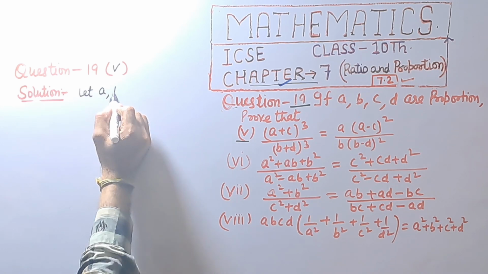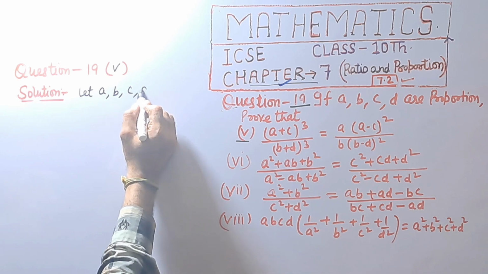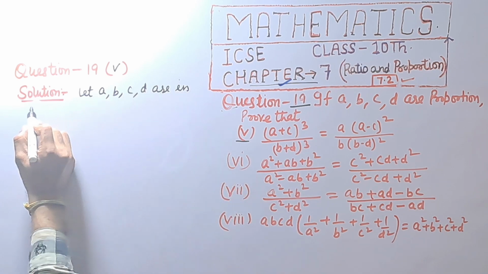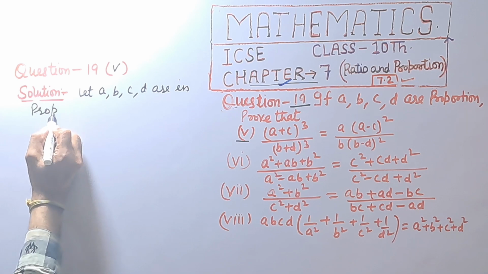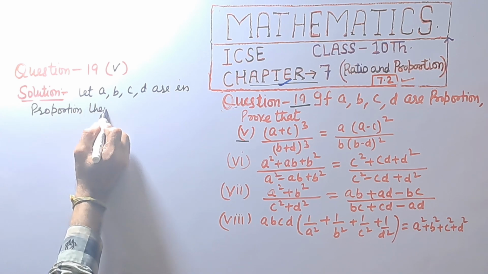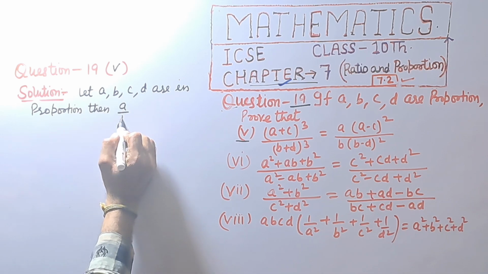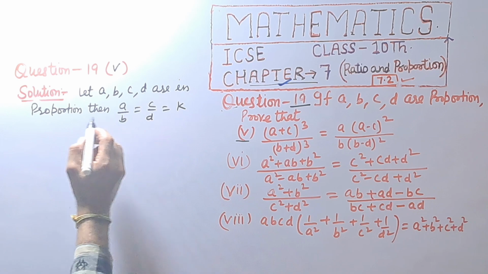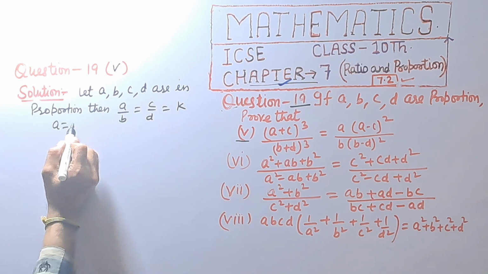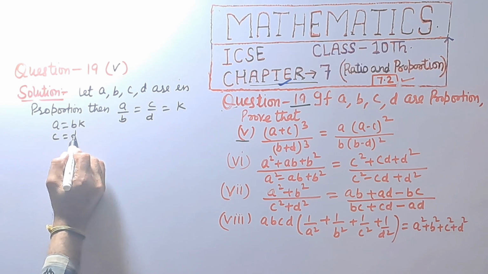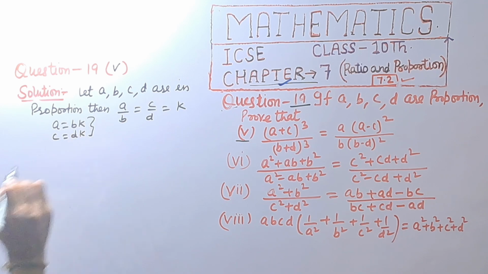Let A, B, C, D be in proportion, then A upon B is equal to C upon D is equal to K. A is equal to BK and C is equal to DK.